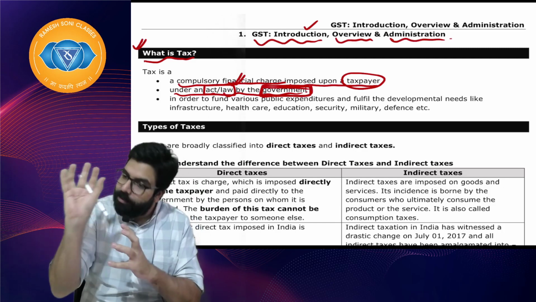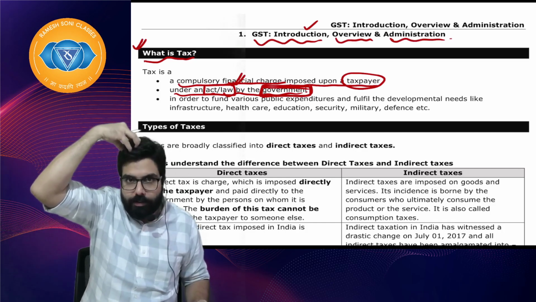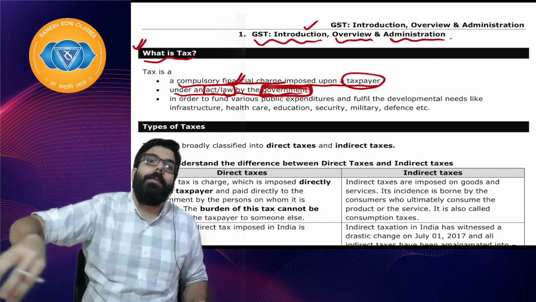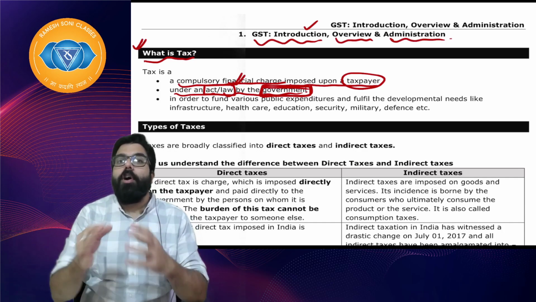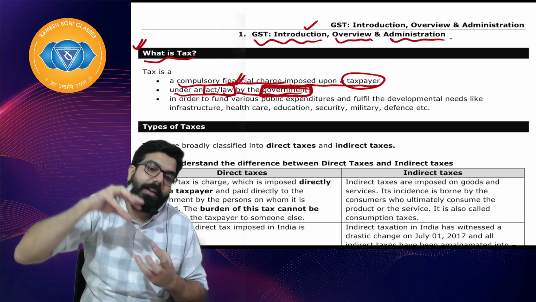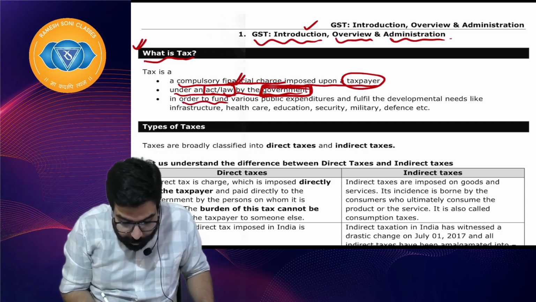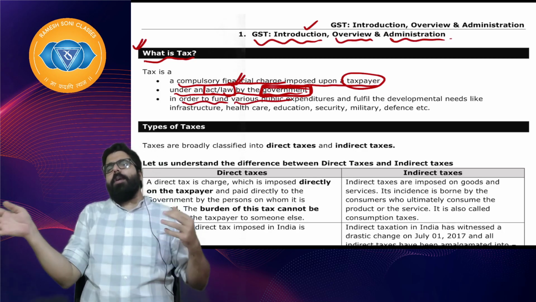So tax is a compulsory payment or a compulsory finance charge which government imposes upon us, right? And we pay it. And why are we paying? Because government has made a law, government has made an act, and under the act we are making the payment to the government in order to fund various public expenses. Now why does the government need money?